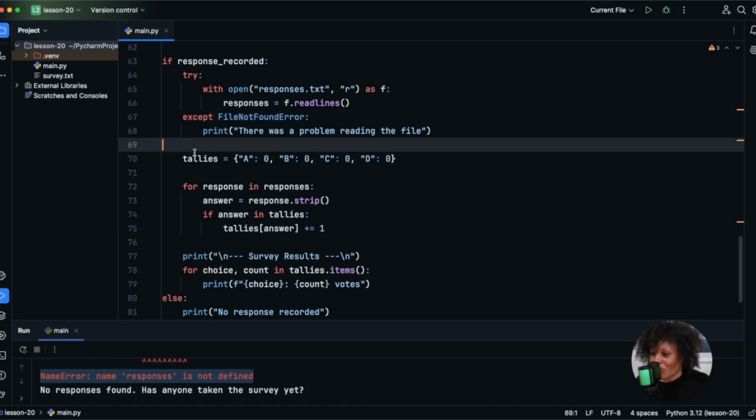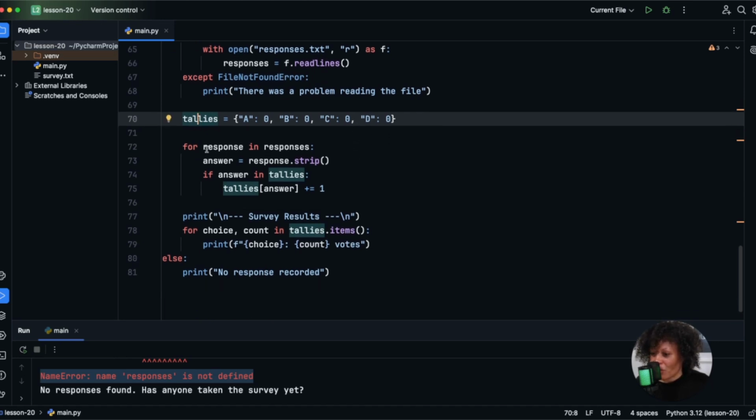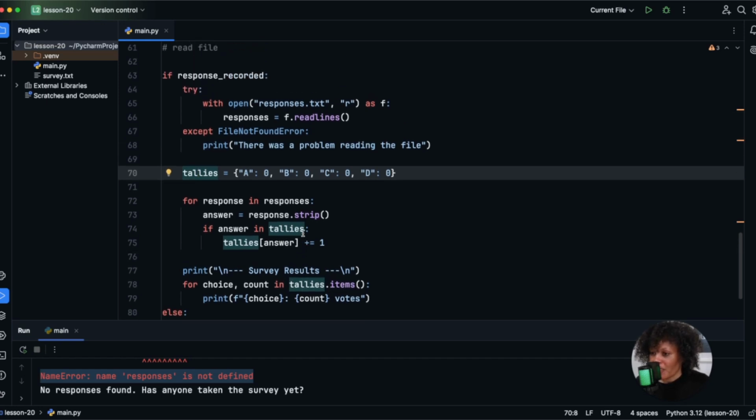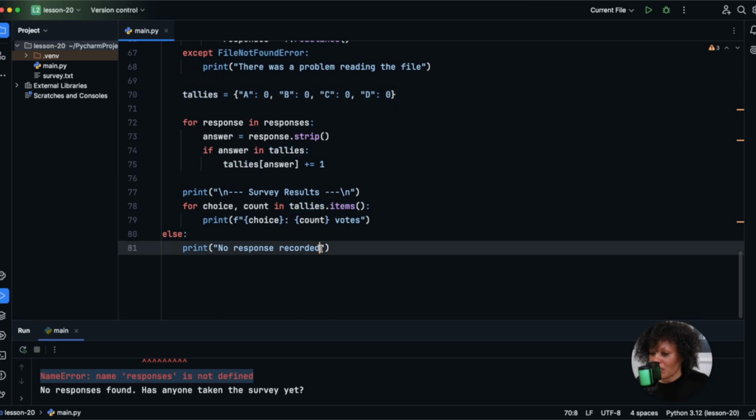However, if it's okay, cool. So we have the read lines. Then we're going to go through these tallies and iterate through the responses. We're going to grab the answer and tally up the results, alrighty? And then from there, we're going to print the survey results. Now, if none of that works, so if response recorded is false, then we're just going to go to this else: no response was recorded. Did you take the survey?